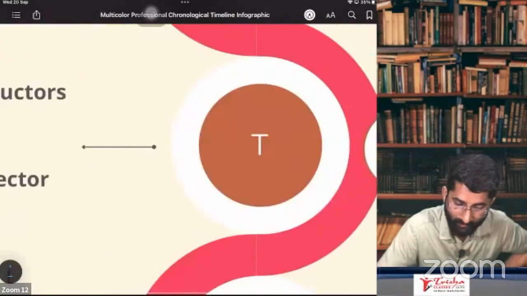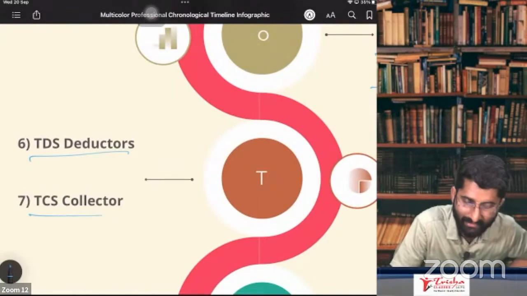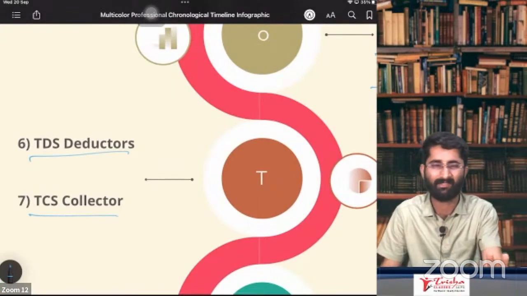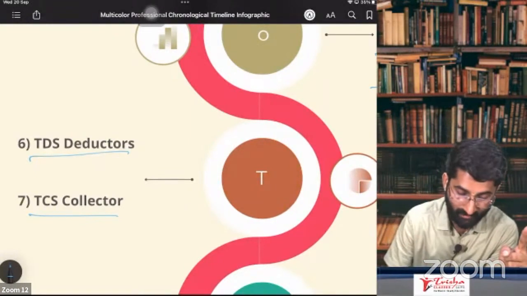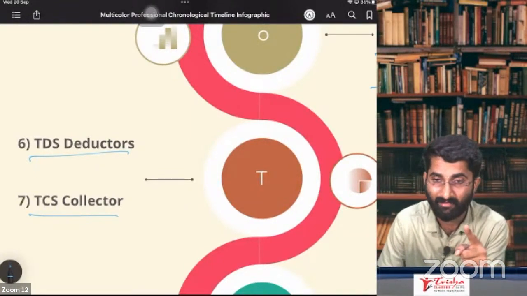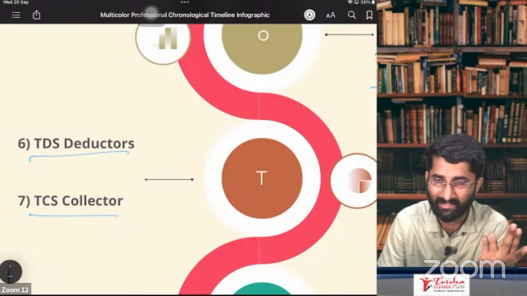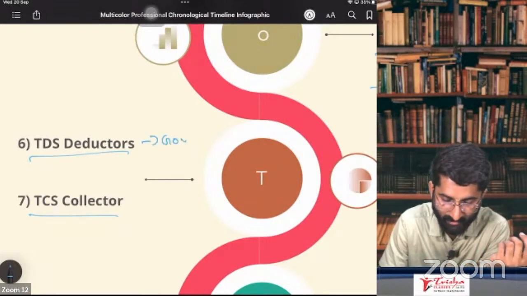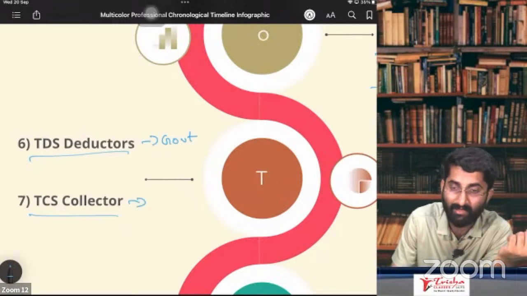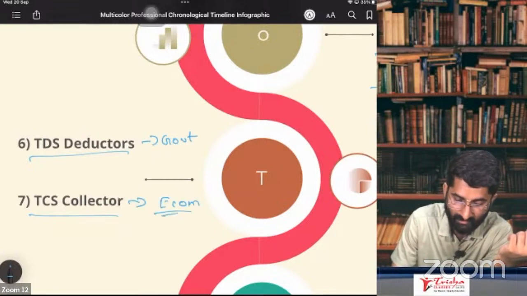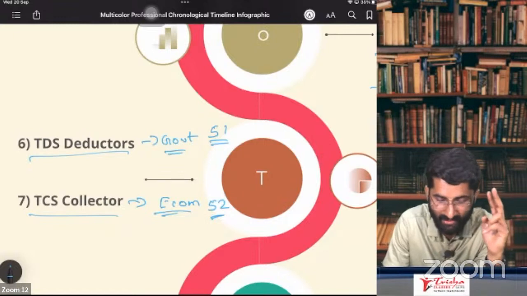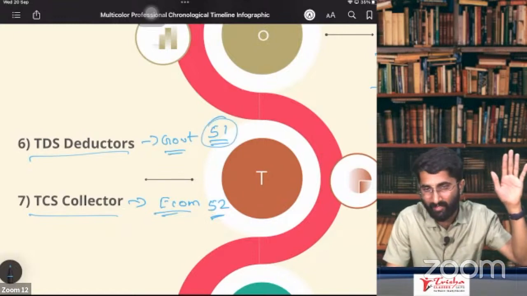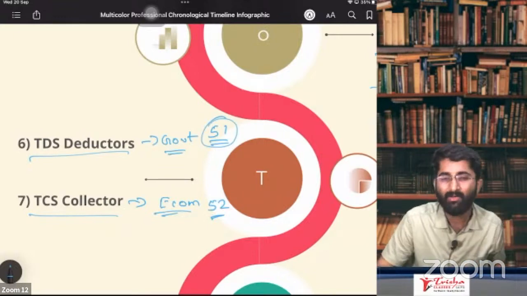Next one is in case of TDS deductors and TCS collectors. Simple thing. I am paying you some amount. This is TDS under GST, not your income tax TDS. Government departments have to do TDS. TCS will be done by e-commerce operators. You have to study section 51 and section 52 in CA Finals. Here it is not required.